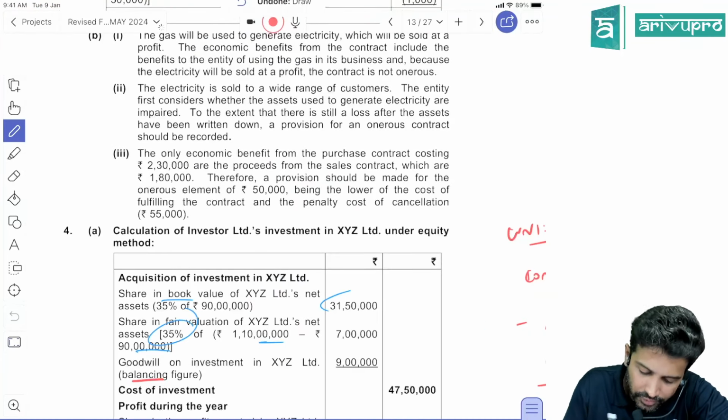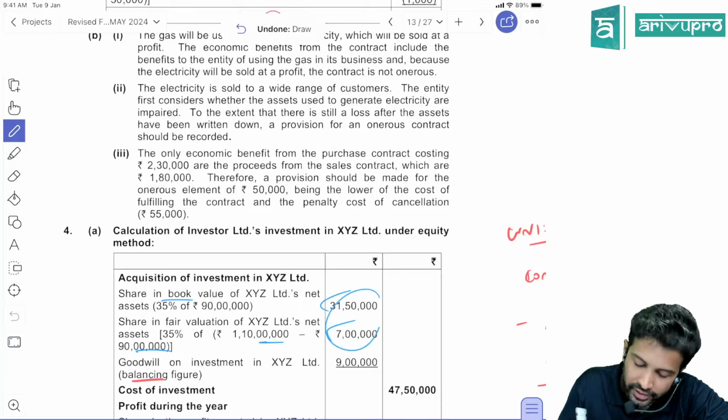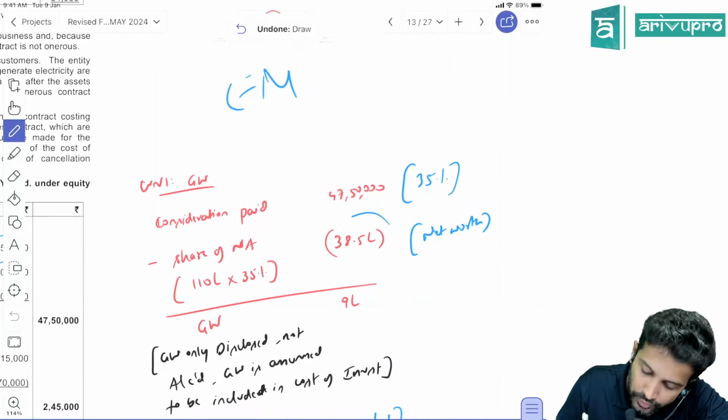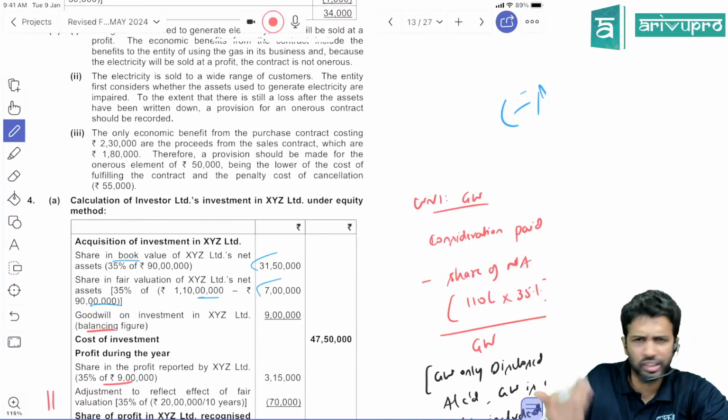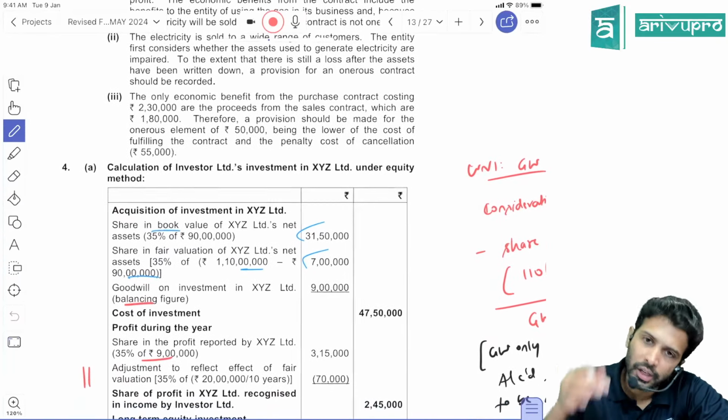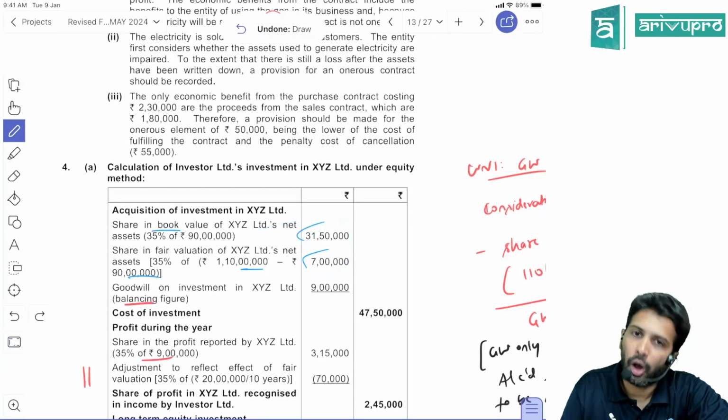So 20 lakh ka 35%. If you calculate, that is 7 lakh. So if you add these two, what are you getting? 38.5. That's what we got here. So they have shown that separately. You can do it as one. It's okay. Or if you follow this presentation, your choice. Okay, 38.5. All right. Then what?